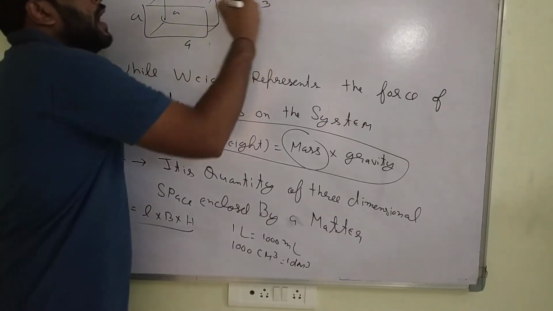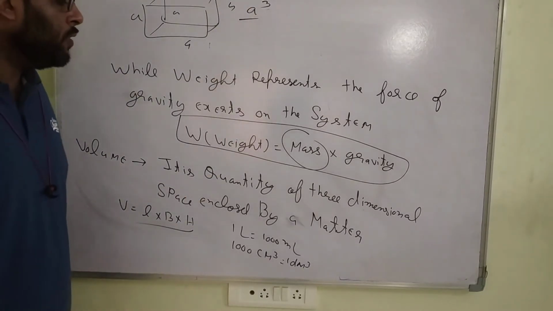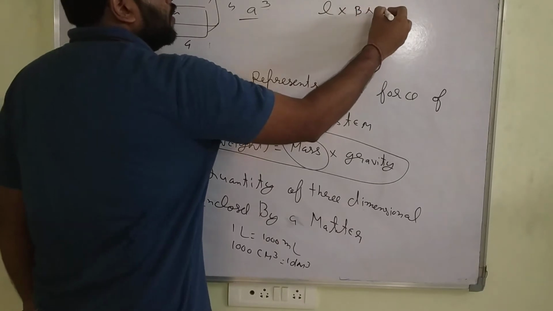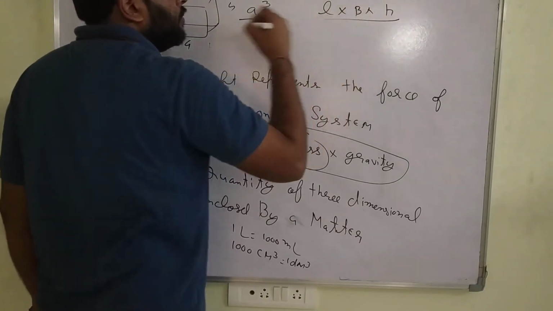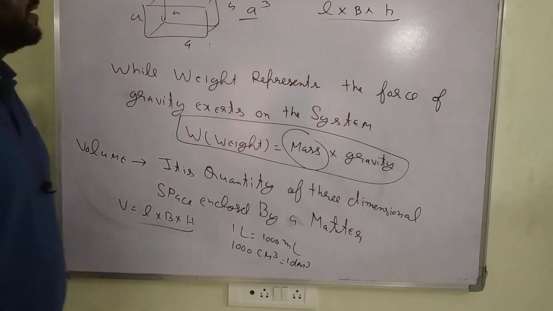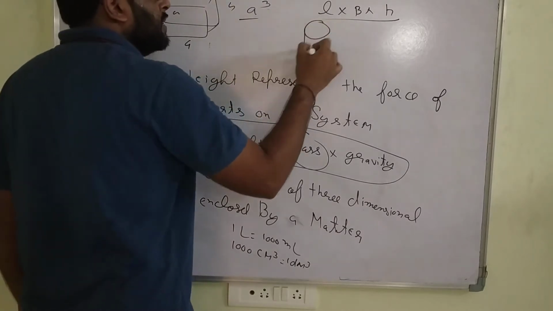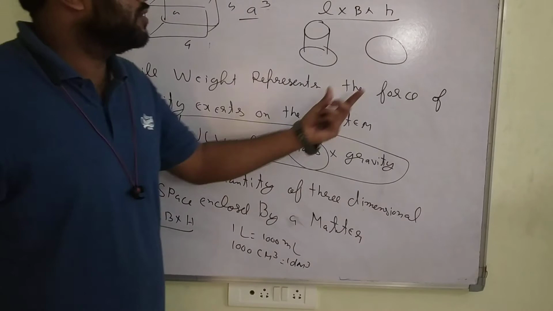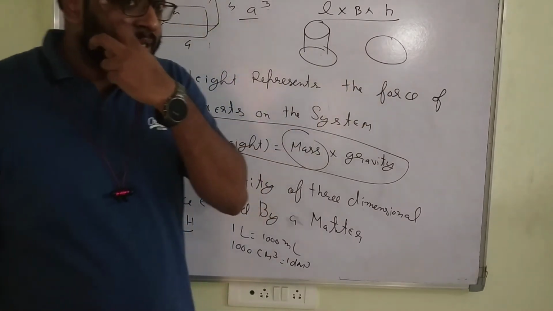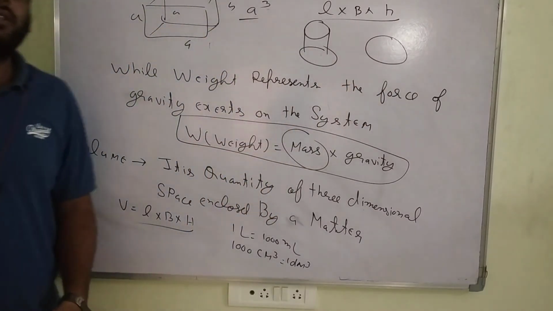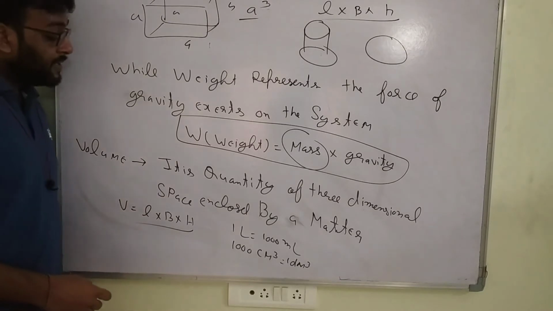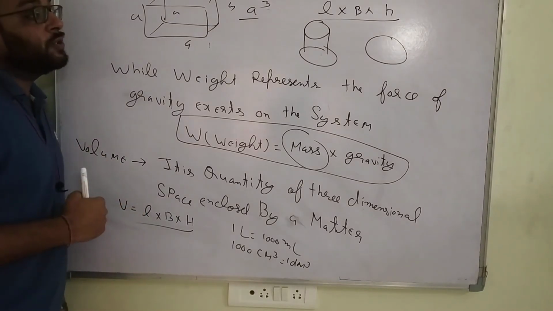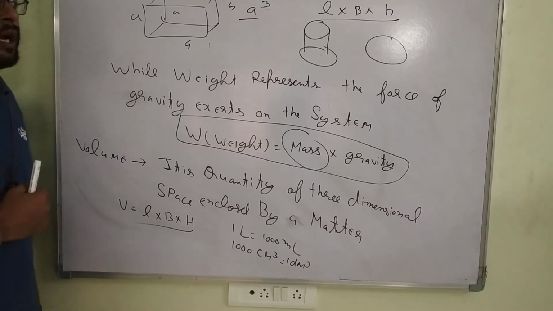In the cuboid, what is the volume? In the cuboid, volume is L into B into H, as you know. Again, a cylinder has a different volume. A sphere has a different volume. It is a sphere, not a circle. A circle has a 2-dimensional structure. One condition is that for volume, the structure should be 3-dimensional. Are you getting my point?